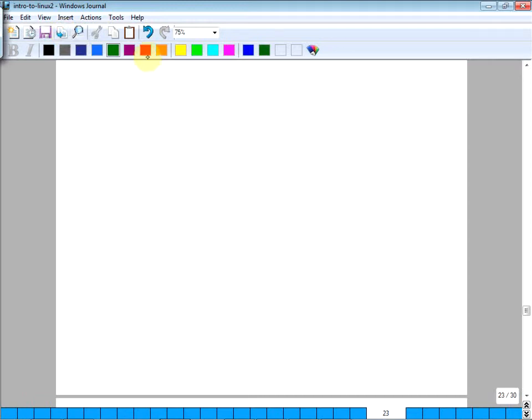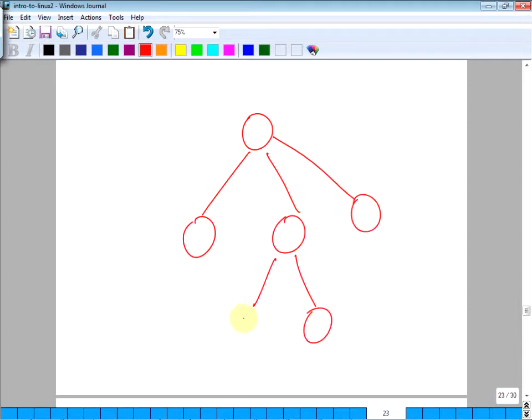Let's say you have a directory structure, right? This is a file, this is a file, that's a directory, that's a file, that's a directory, that's a file, let's say. Let's say you give everybody read permission.